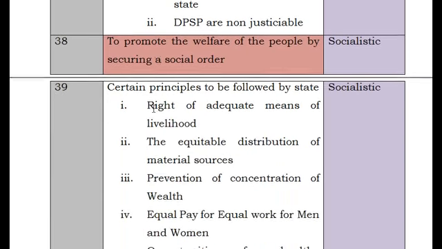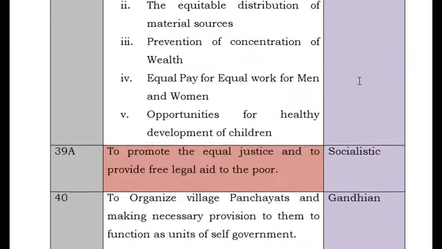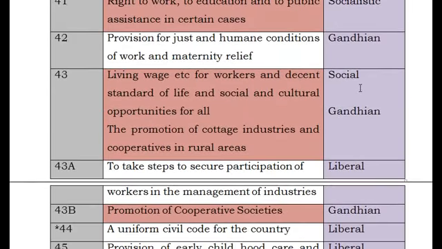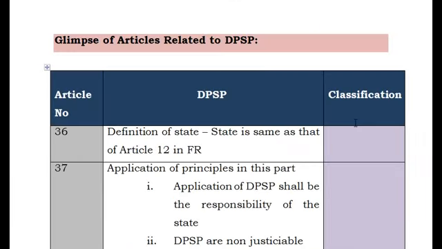And Article 38 says to promote the welfare of the people by securing a social order. See, these DPSP are an instrument of instruction to the government. So the government should act in such a way as to promote the welfare of the people by securing a social order. This was given under Article 38. In the right side column, you can see socialistic, Gandhian, liberal. I'll give just a glimpse of that.